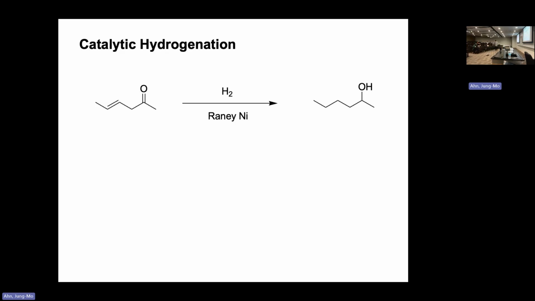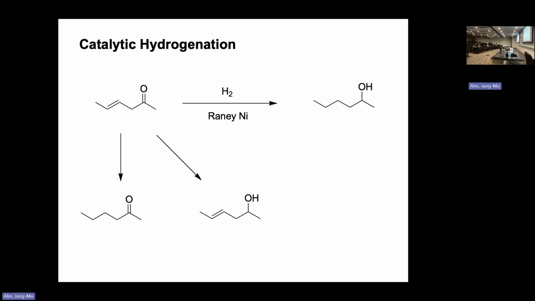If you want to have platinum, you probably want to have it on your finger, not use it this way. So probably this is not the best way of reducing the carbonyl. Raney nickel, the very porous nickel, is the one that does the job. If you treat with hydrogen gas and Raney nickel, the double bond is reduced, but at the same time the carbonyl is also reduced.